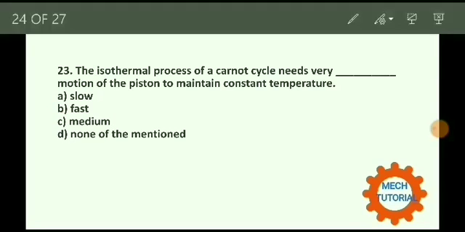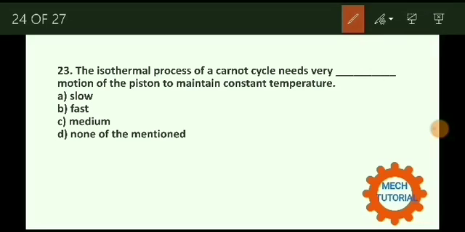Next question, the isothermal process of a Carnot cycle needs very dash motion of the piston to maintain constant temperature. Option number A, that is slow, because in a Carnot cycle there are two different processes.